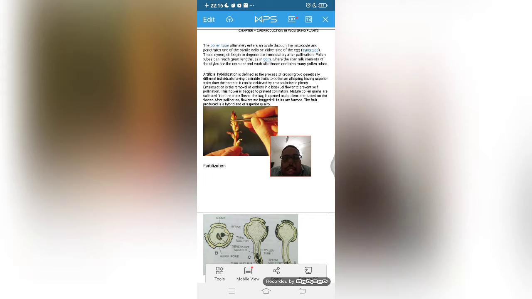If it is unisexual in nature, they don't need to do that. They will simply cover the female part, that is the pistil part, with a plastic bag, and they will put the pollen grains which they want on the stigma, and they will wait for the normal fertilization to take place. By this we will get good hybrid, super quality seeds and plants. So this is one of the techniques, and this technique is known as artificial hybridization.